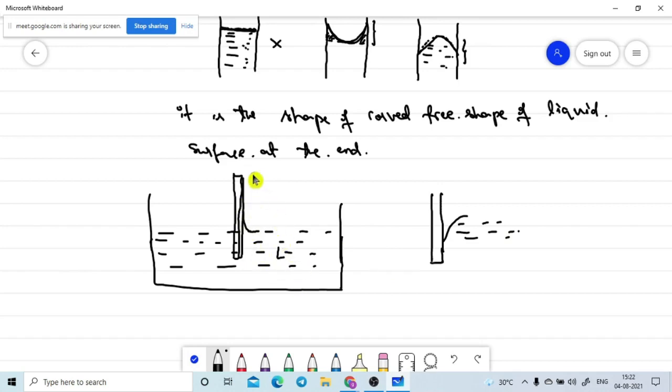It depends upon the combination of the solid material and the liquid. So sometimes the liquid is rising up, sometimes it is depressing.